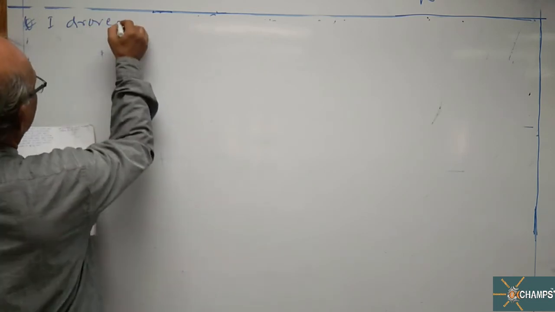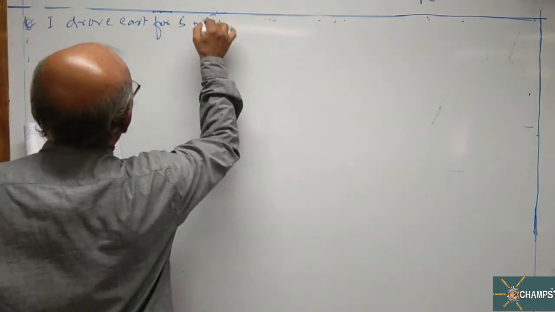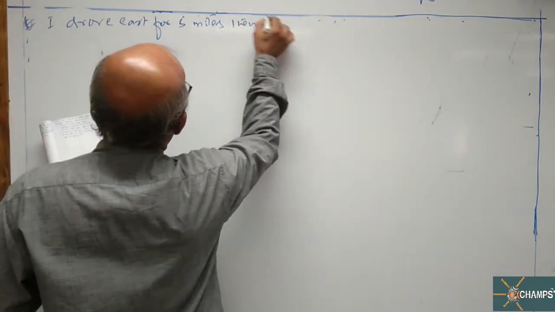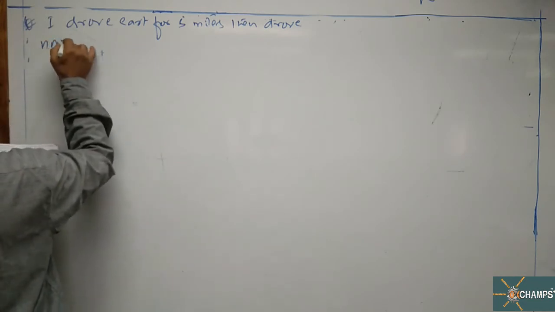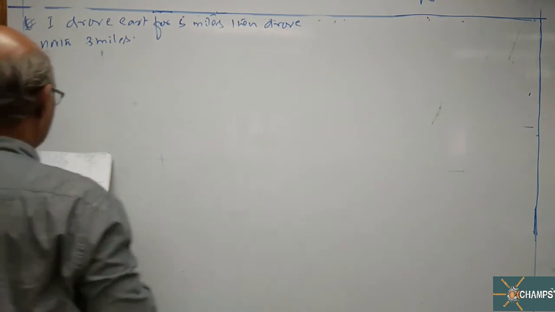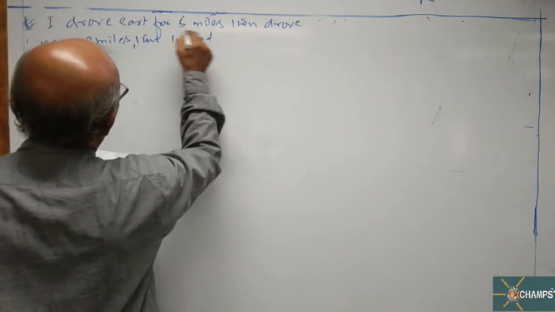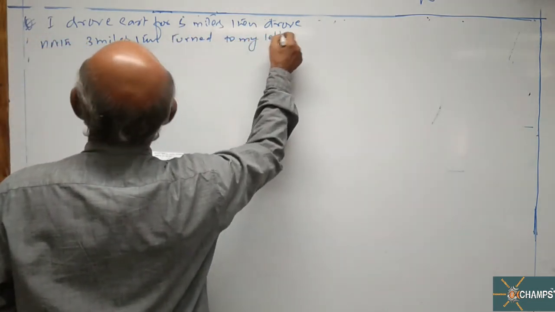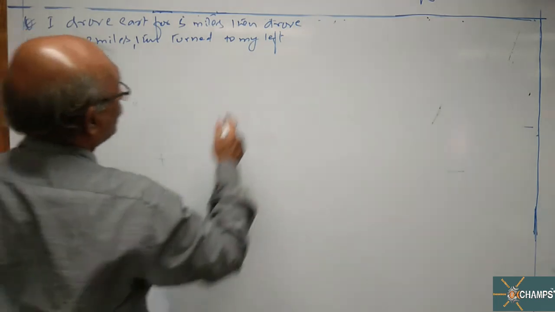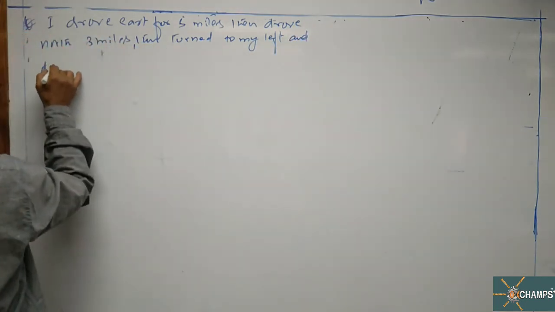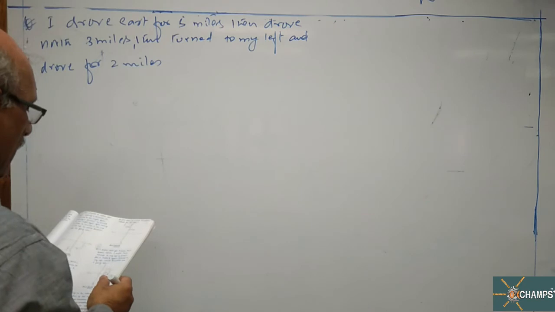I drove east for 5 miles, then drove north 3 miles, then turned to my left and drove for 2 miles, and again turned to my left.